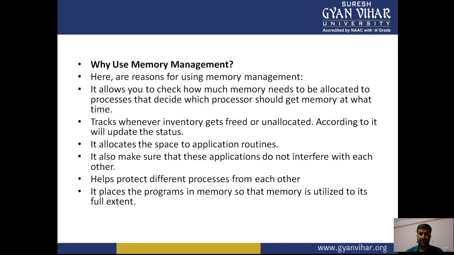It allocates space to applications at runtime. It also makes sure that applications do not interfere with each other, helping protect different processes from each other, and it places programs in memory so that memory is utilized to its full extent. These are the reasons why we use memory management.